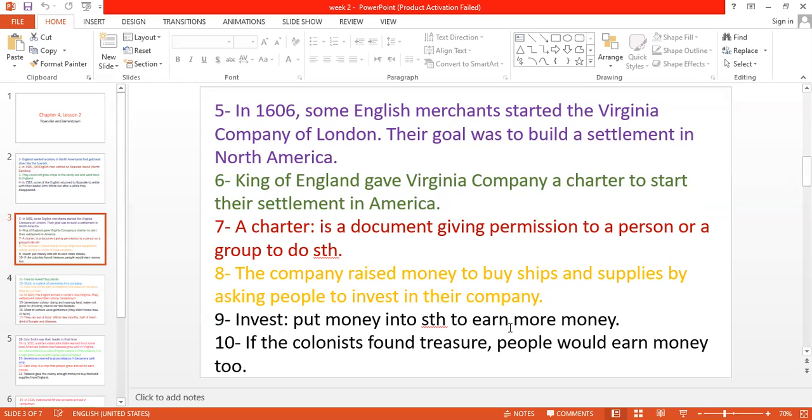They started to call people, okay, to invest their money. Invest their money means you put your money in a company, okay, of course for a profit. You put, for example, $1,000 and then you're gonna earn $2,000, okay. So people start to put their money in that company to buy ships and to buy supplies and food to start their voyage to America and settle there in the new continent, okay. And if the colonists or the company found treasures like gold and silver, of course, those people who invested their money would earn money too.